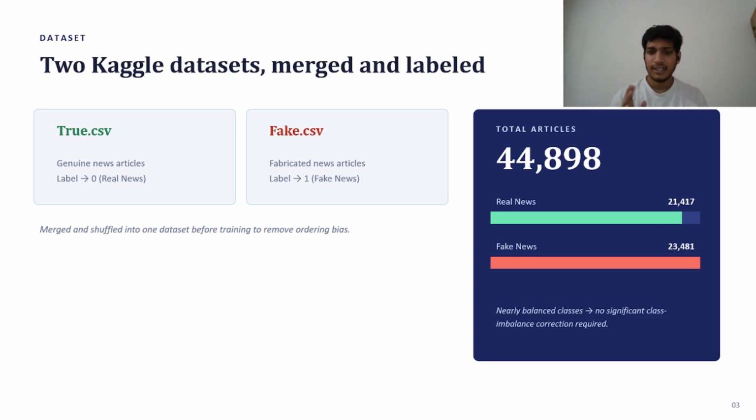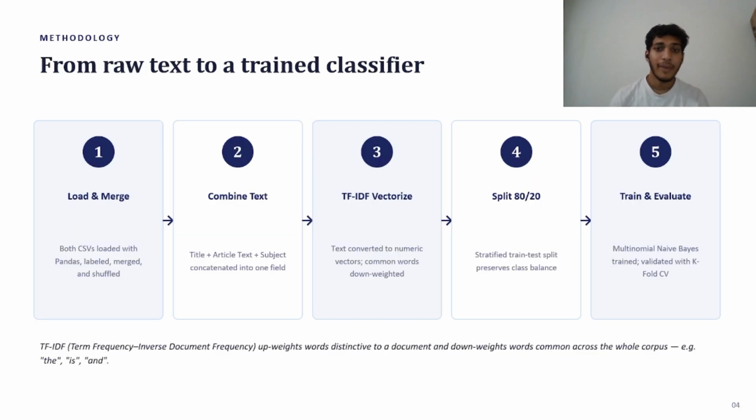So the final dataset contains approximately 44,898 news articles, which is, I think, a huge number, including 21,417 real news articles and 23,481 fake news articles.